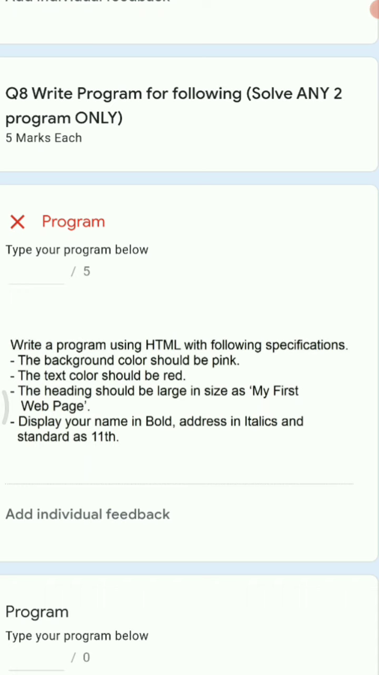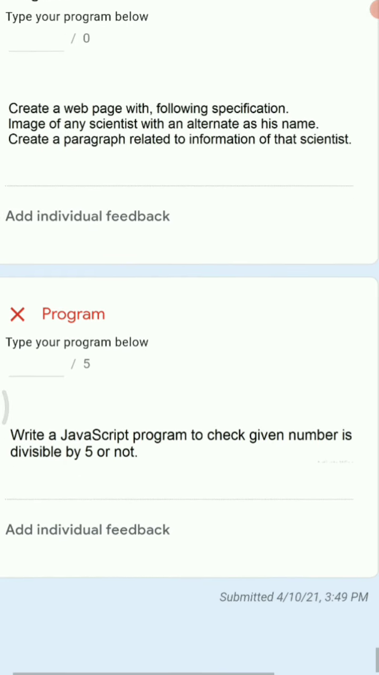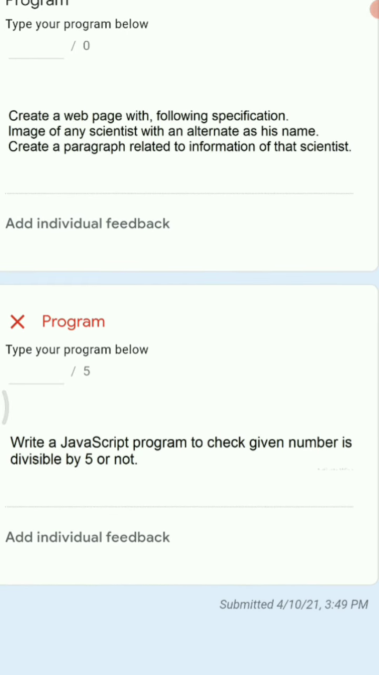that is superscript. Now the second program is to create a web page with the following specifications. An image of a scientist with alternate text as his name, so you have to use an image tag, put the image of a scientist, and use an alt attribute with his name in it. Then create a paragraph related to the information of that scientist. To write a paragraph you will use a p tag.